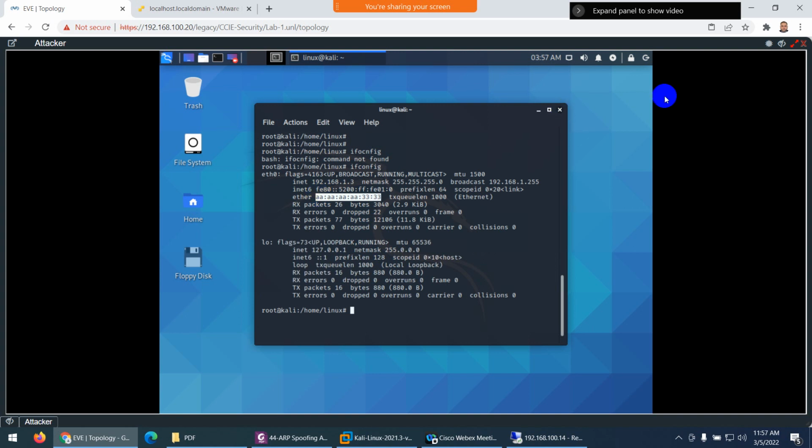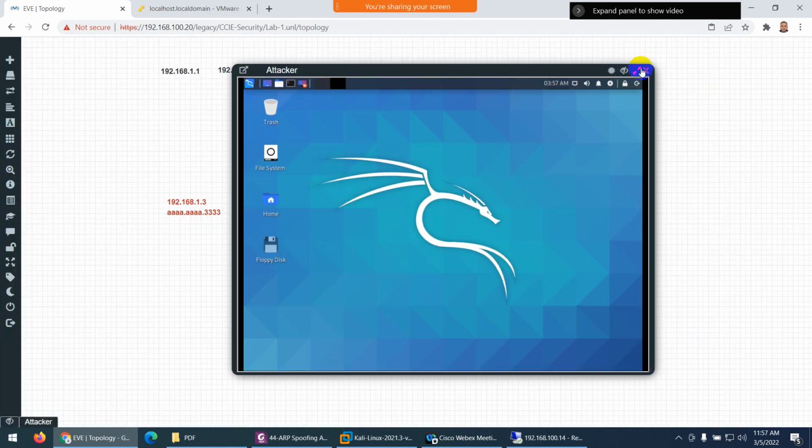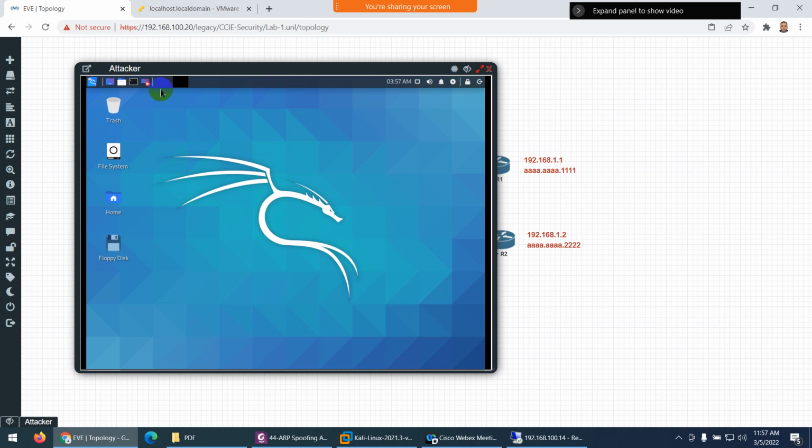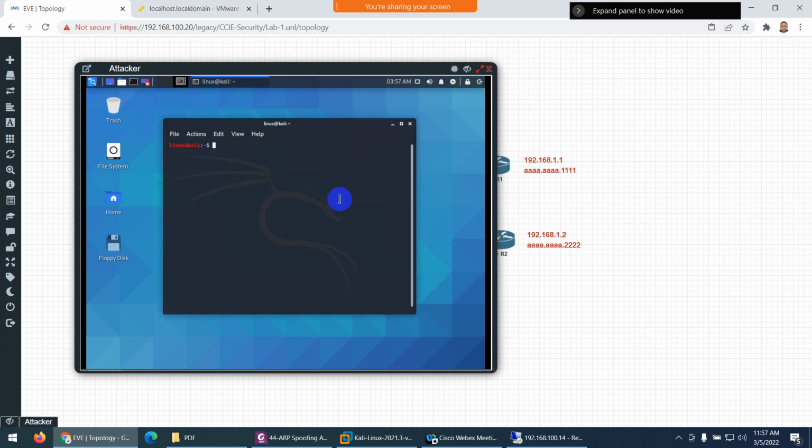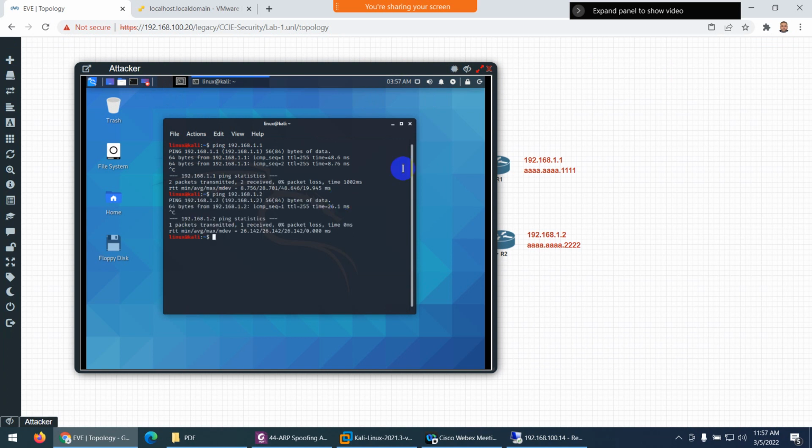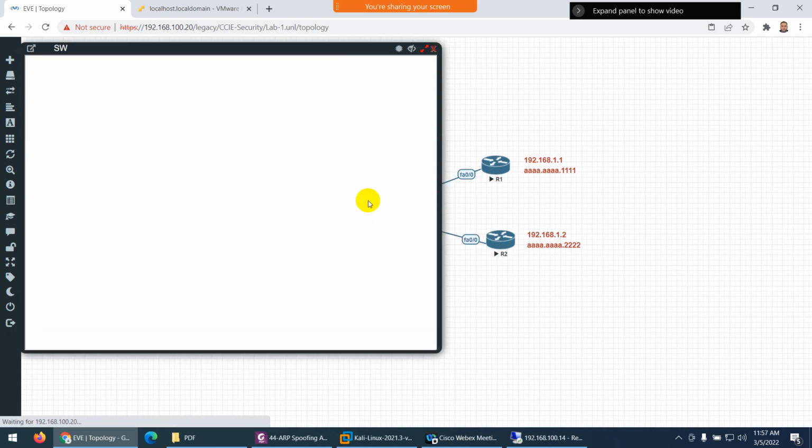So I changed all these 3 devices' IP and MAC addresses. Let me ping all these devices so that I can show you. Ping 192.168.1.1 and 1.2. Okay, and let me show you something here, so enable, show arp.